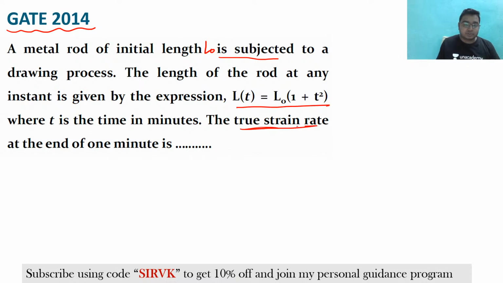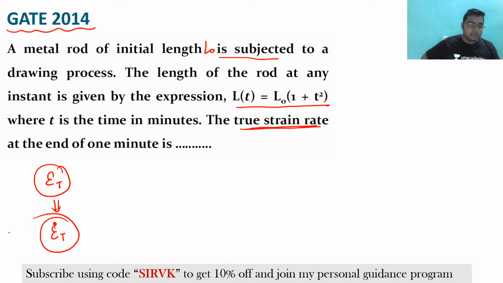You need to find the true strain rate. Understand, this is the true strain, epsilon T. Now, when you divide the true strain by the time, then you get the strain rate, which is denoted by epsilon T dot. Please try to find the answer.